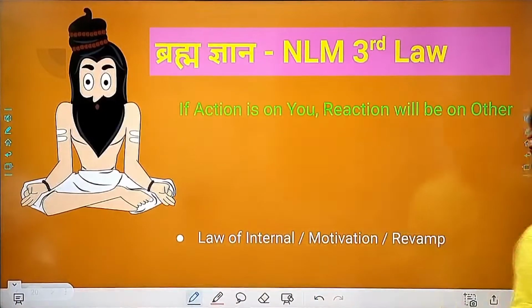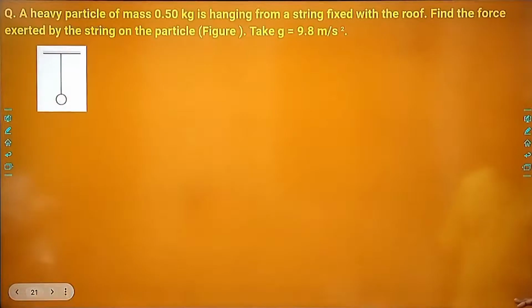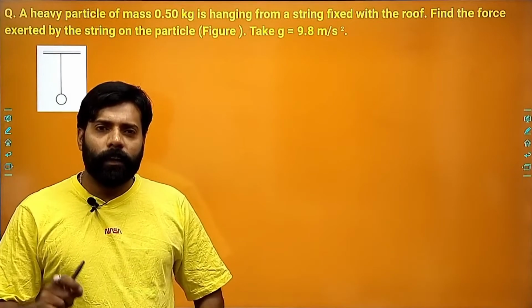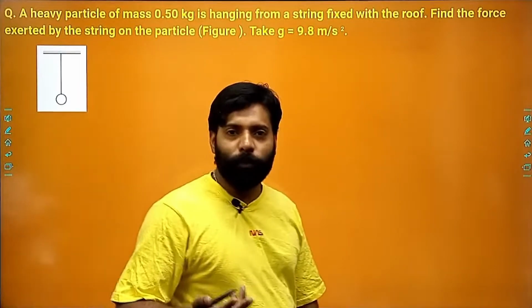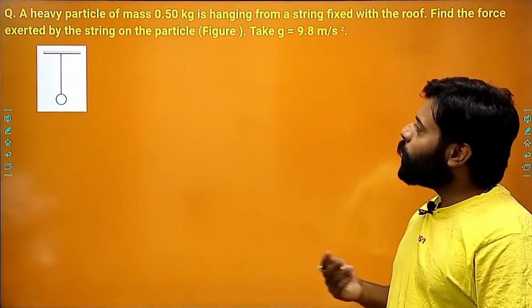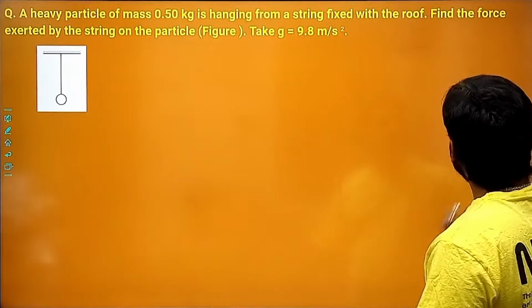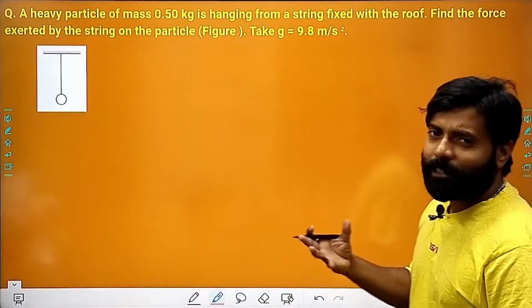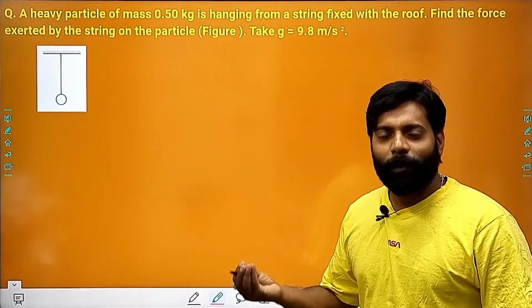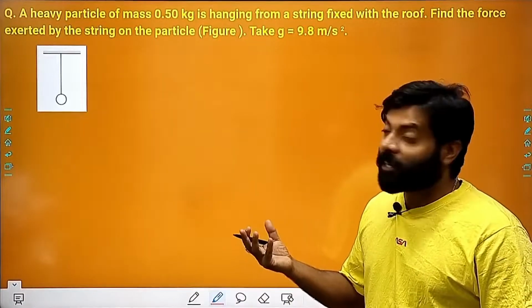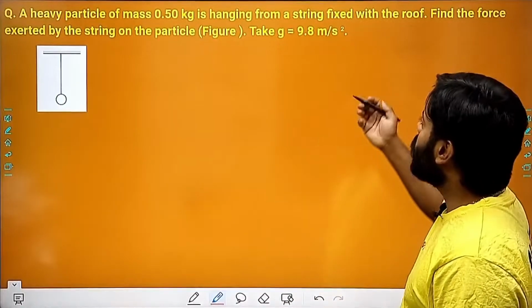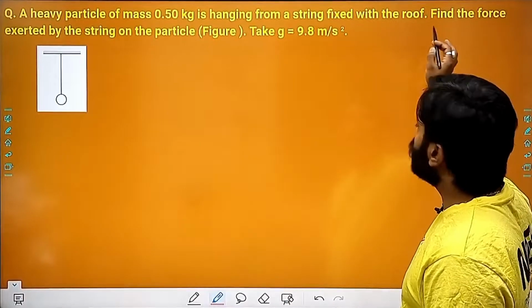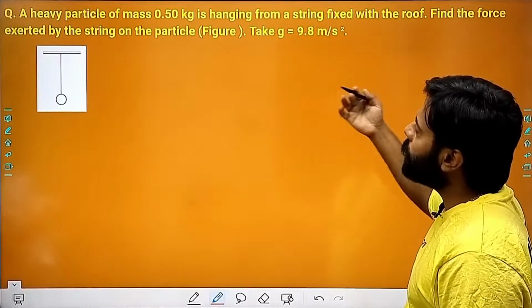Next thing is that there is a question and you have to solve this question, right? The question is very simple. Here we have a heavy particle of mass 0.5 kg. See, only 0.5 kg, and it says that there is a heavy particle. No problem. It is fixed with a string fixed to the roof. Find the force exerted by the string on the particle.